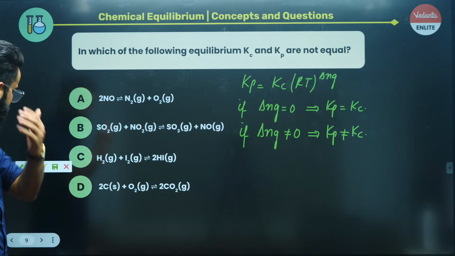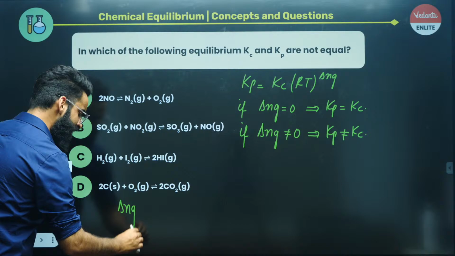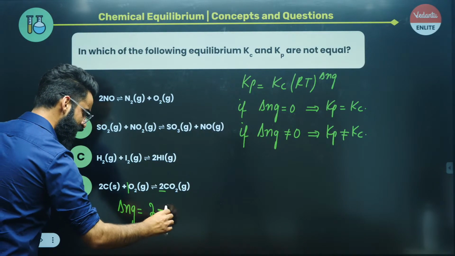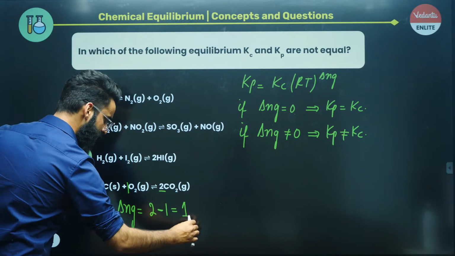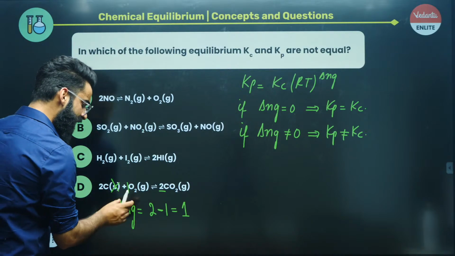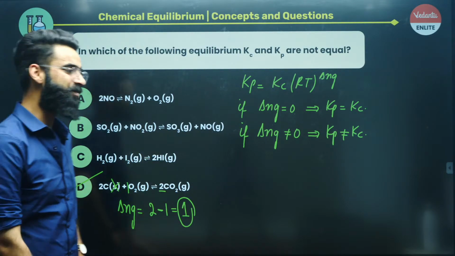So just have a look at the last reaction, my dear people. For the last reaction, if you calculate delta Ng, it's going to be equal to the number of moles of gaseous products, that's 2, minus the number of moles of gaseous reactant, that's 1. The value comes out to be 1. This one is in solid form, I've got nothing to do with it. So for the last reaction, delta Ng is non-zero. That means for the last reaction, Kp and Kc won't be equal.